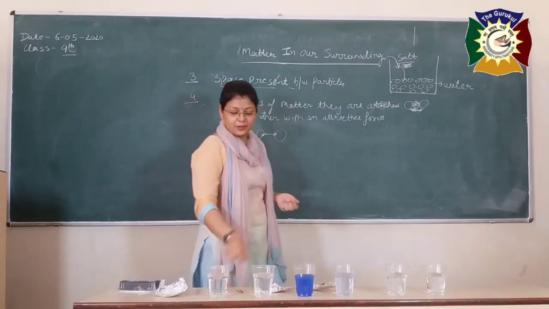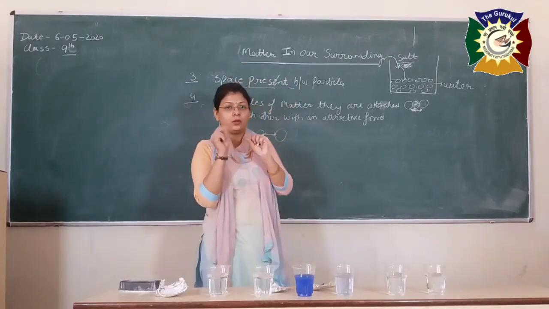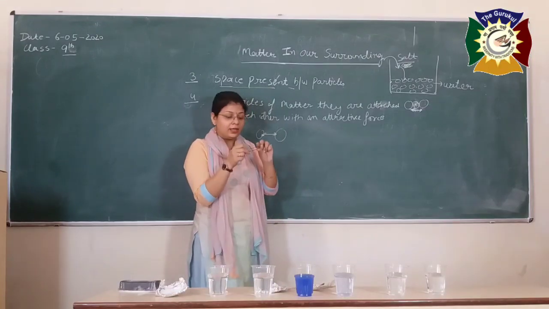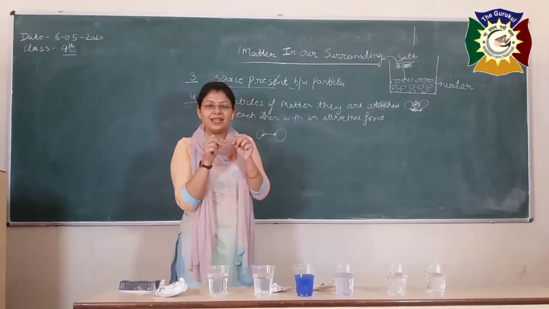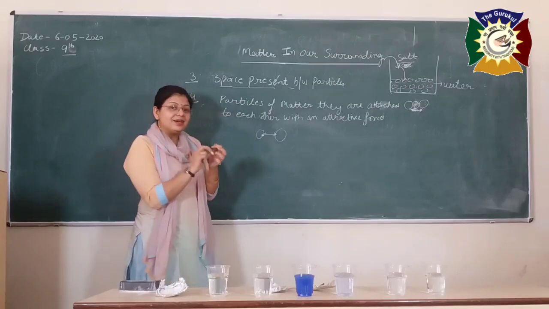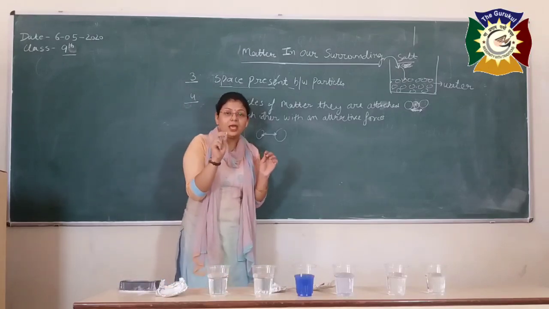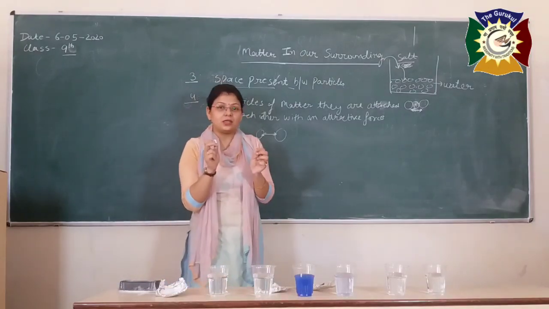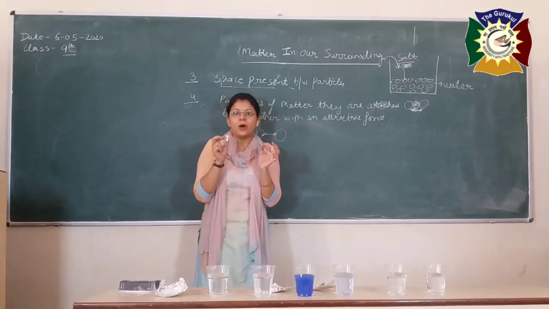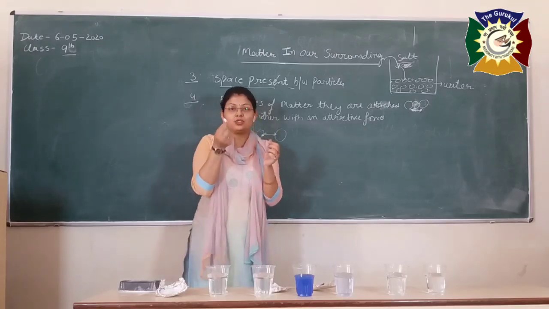A very simple example. Like I have this hairpin. It is made up of what? Iron. And it is very rigid. It is very solid in nature. On the other side, I have this chalk. If I am going to hammer both these things, which one is going to convert into powder form? This iron nail or this chalk?